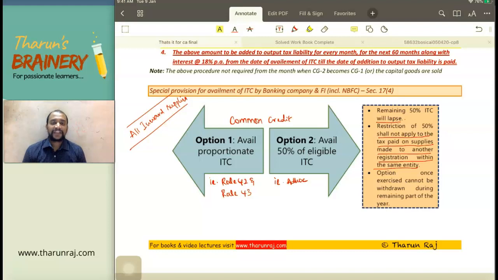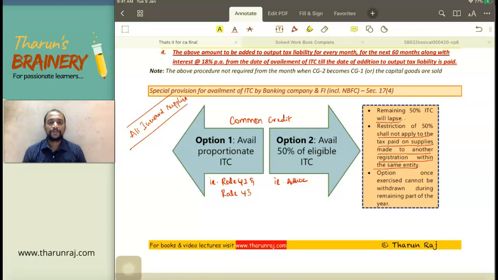Hello friends, with respect to our last video, we have discussed section 17, apportionment of credit, read with rules 42 and 43, that is input tax credit availment or apportionment in case of inputs, input services and capital goods. Rules 42 and 43 we have discussed, and also a few illustrations.